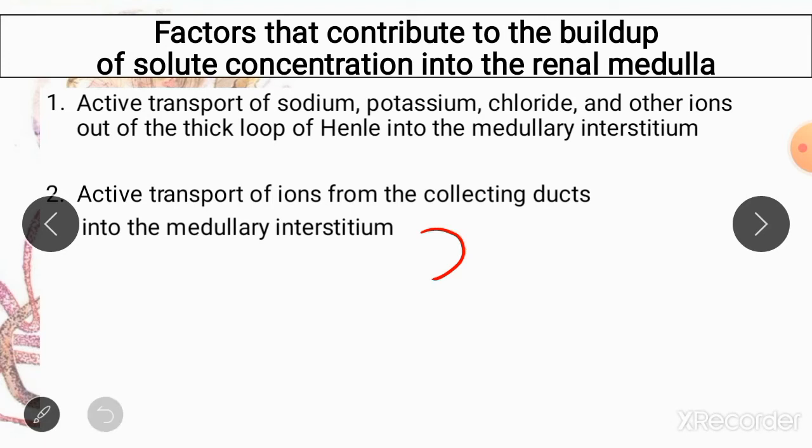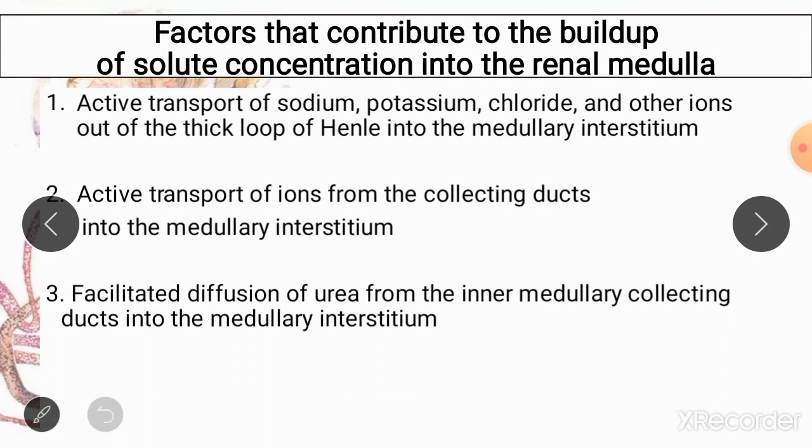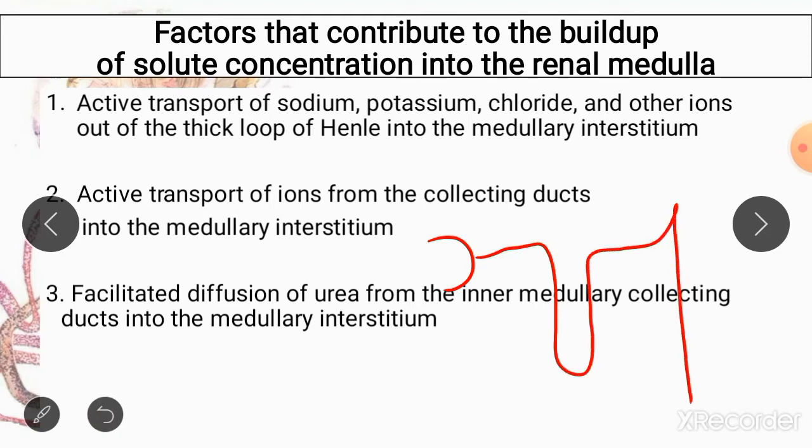Then another important contributor is urea, which diffuses from the end parts of your medullary collecting ducts into the renal interstitium. So large quantities of urea diffuse into the renal interstitium and cause hyperosmolarity of the renal medulla.